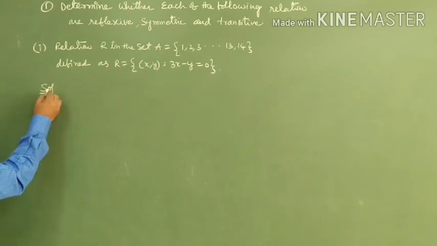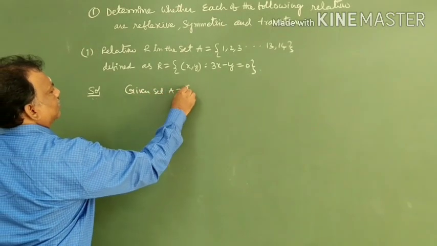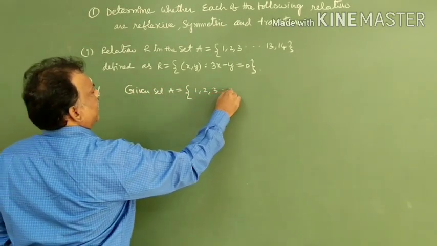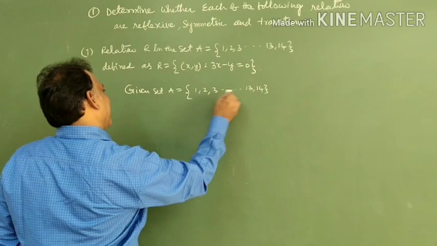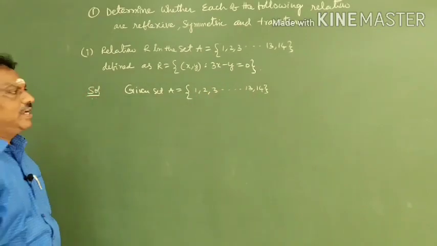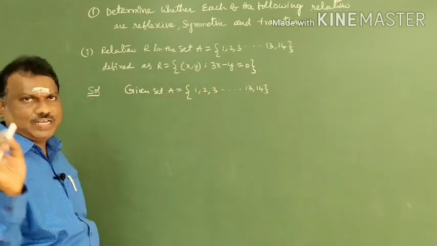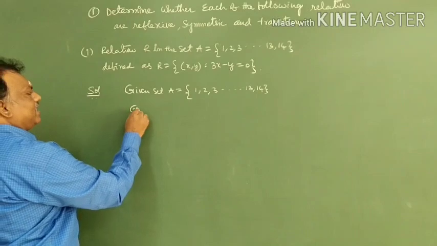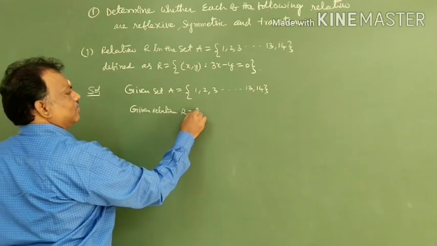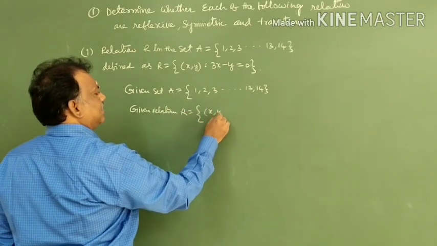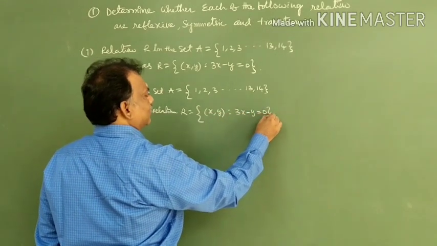See here, the given set A equals the set of 1, 2, 3 and so on up to 13 and 14. What does it mean? We have to take the continuous elements 1 to 14. Instead of the dots, we get 4, 5, 6, 7, 8, 9, 10, 11, 12, 13, 14. Now, the given relation R equals the set of ordered pairs x comma y such that 3x minus y is equal to 0.